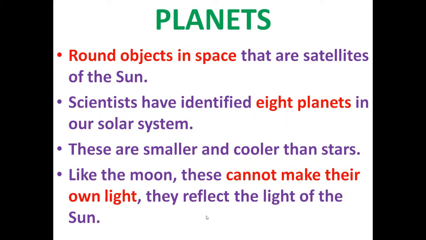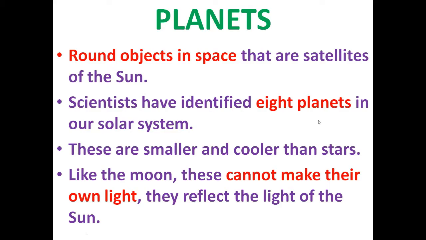Planets. What are planets? Round objects in space that are satellites of the sun. We studied just now, round objects in space that are satellites of the sun are called planets. Scientists have identified 8 planets. We have just seen the picture, 8 planets in our solar system.